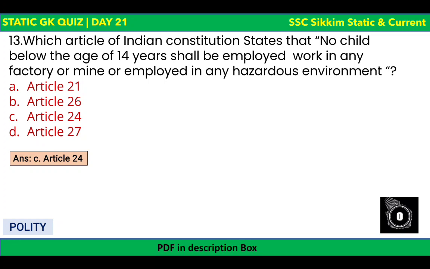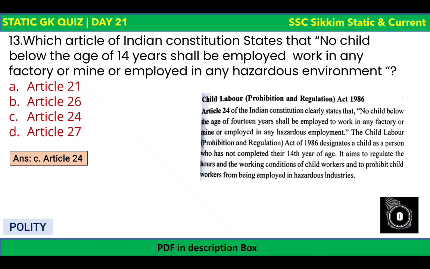Option number C, Article 24, states that no child below the age of 14 years shall be employed or work in any factory or mine. This was through the Child Labor Prohibition and Regulation Act 1986. So in 1986 an act was passed, and through this Article 24 of the Indian Constitution, it states that no child below the age of 14 years shall be employed to work in any factory or mine or employed in any hazardous employment. So Article 24, remember it.